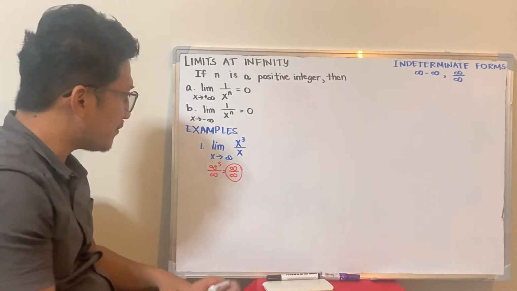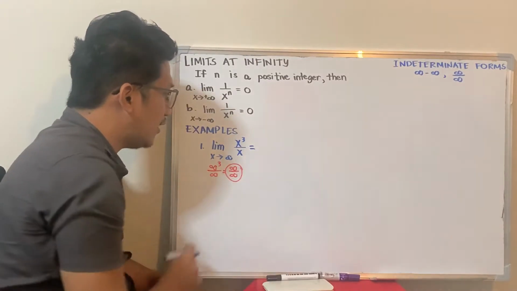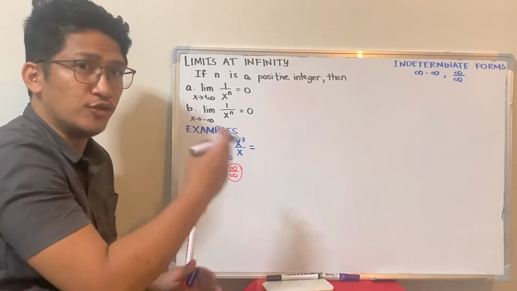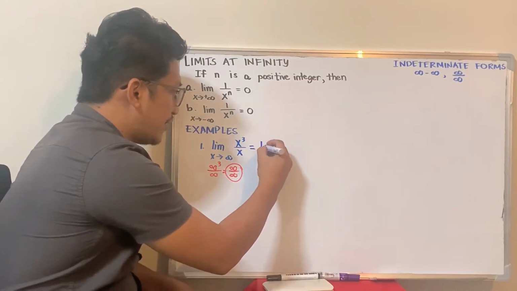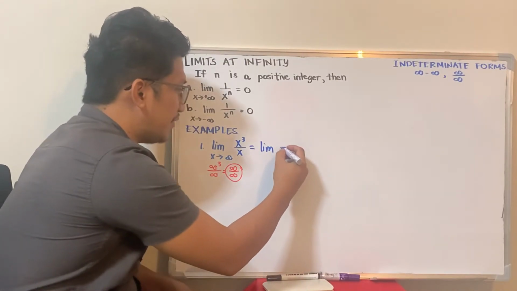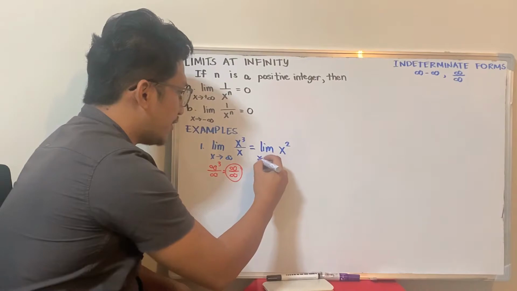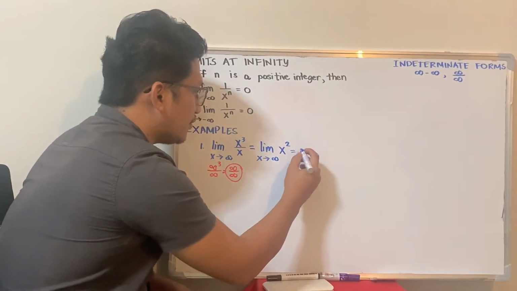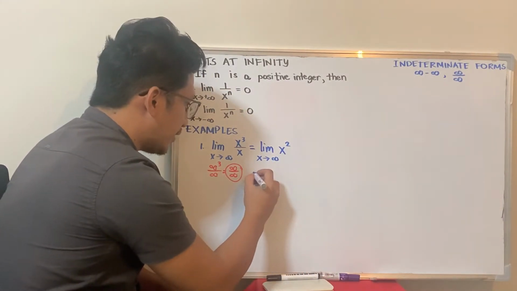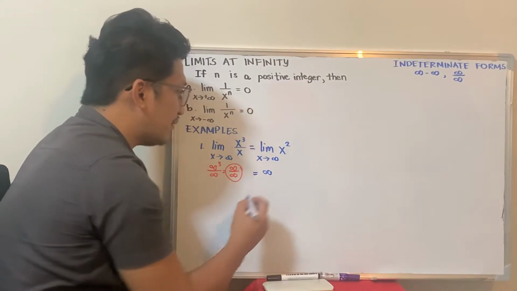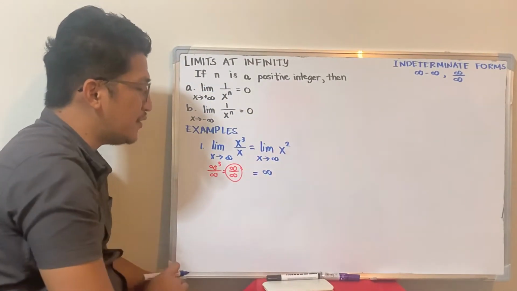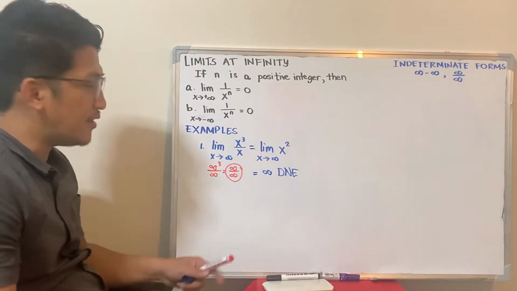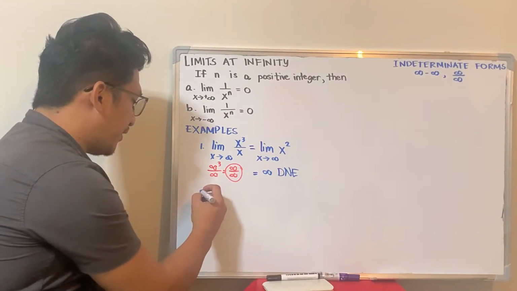So in this case, algebraically, as I always say, if it's indeterminate, you have to do something. So we can simplify it. x cubed over x can be simplified to x squared as x approaches infinity. From here, infinity squared, if you substitute, it is better. This becomes infinity. Infinity squared is just infinity, but again, the limit does not exist because infinity is not a real number. Okay? Another example, number 2.